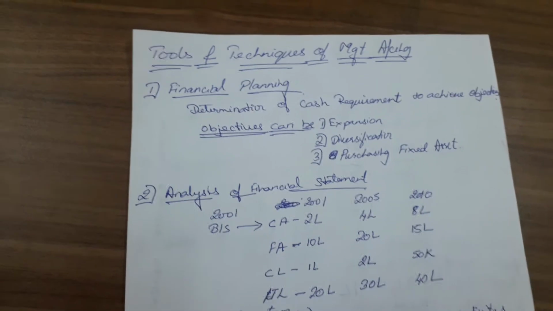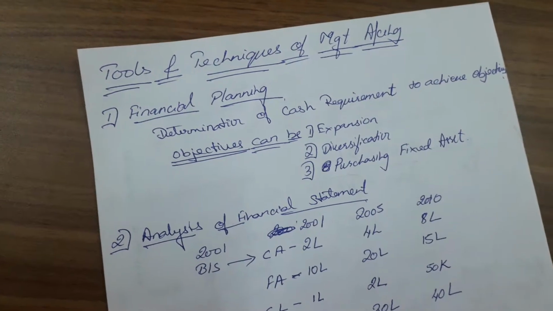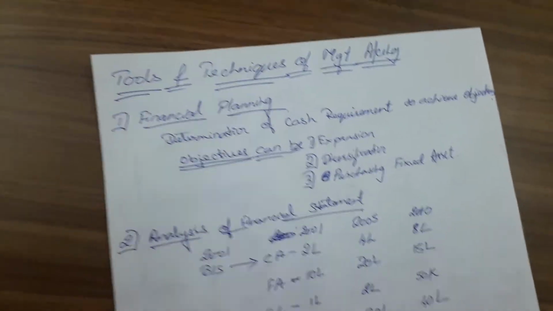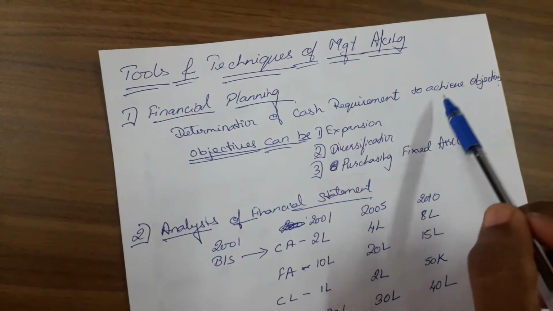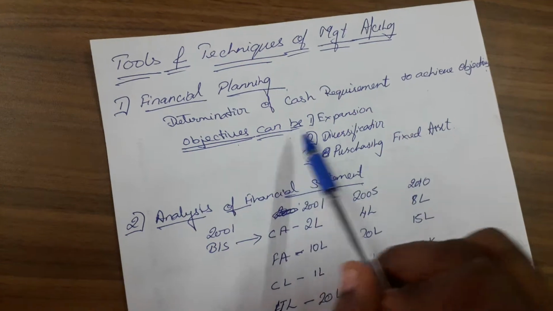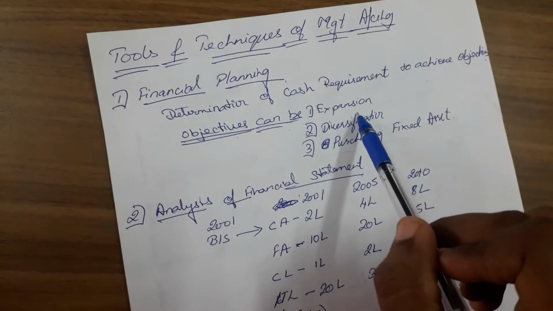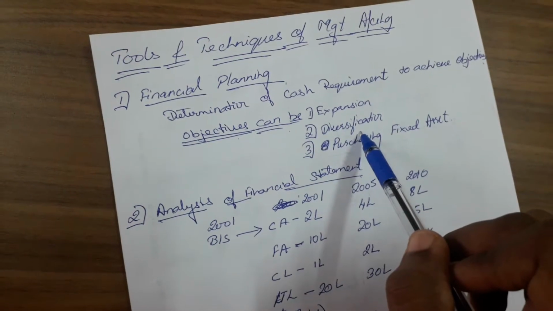Now, what do you mean by financial planning? It is the finance required to achieve its objective. That's what I have written over here: determination of cash requirement to achieve the objective. What might be the objective? The objective can be expansion of the company. It can be diversification of the company.